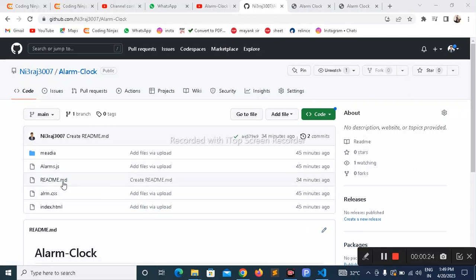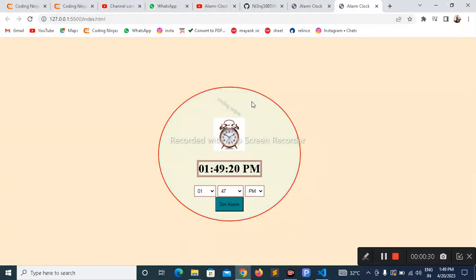This is my JavaScript file, CSS file, and HTML file, and it is my hosted project. It is a simple alarm clock. My project title is alarm clock. It does not have many features, but you can set an alarm.